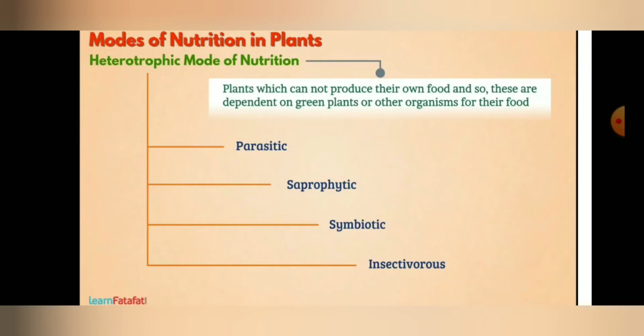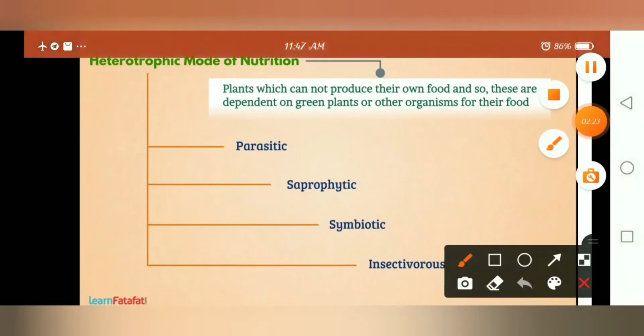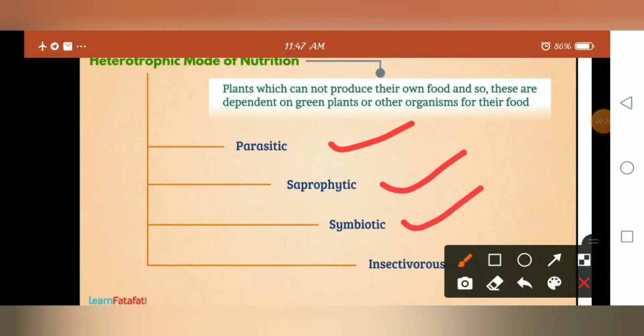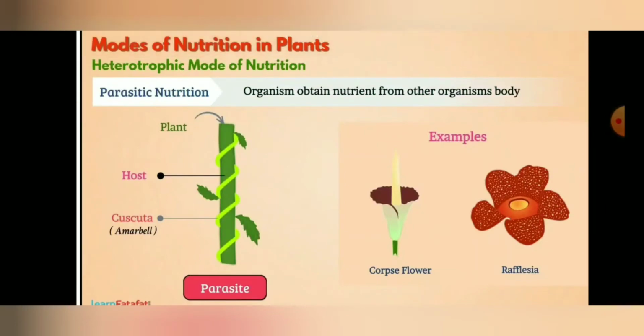In heterotrophic mode of nutrition we can see different types or different forms also. Heterotrophic mode of nutrition takes place in different forms. Some of them are given here: parasitic, saprophytic, symbiotic and insectivorous. Let us discuss one by one.